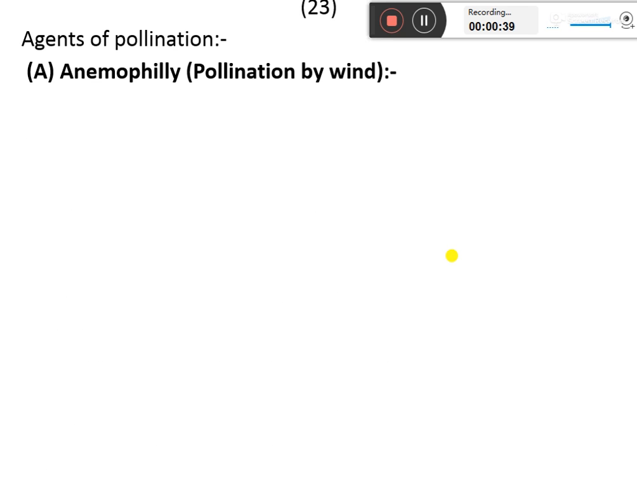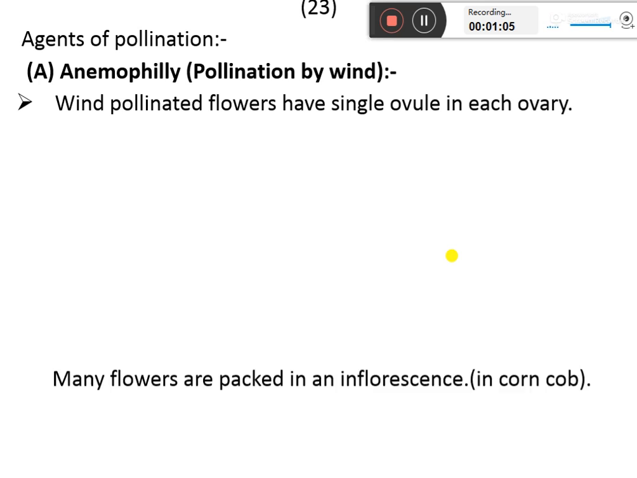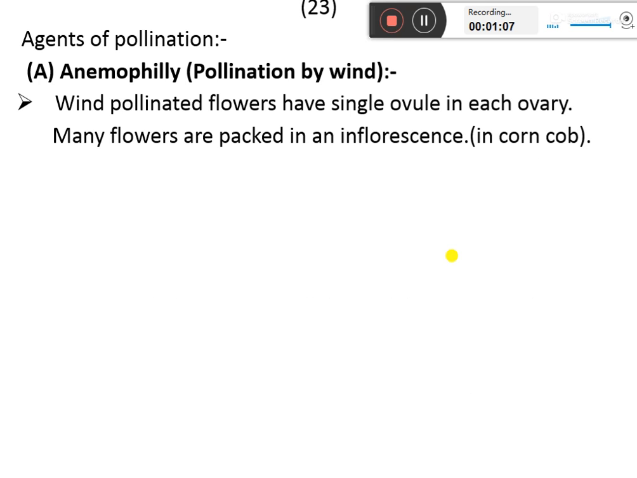First is pollination by wind, and it is known as anemophily. These flowers which are pollinated by wind have certain adaptations. First, wind-pollinated flowers have a single ovule in each ovary, so they are small in size, and a large number of flowers remain together in an inflorescence. For example, in the case of the corn cob, they are packed very closely to each other.